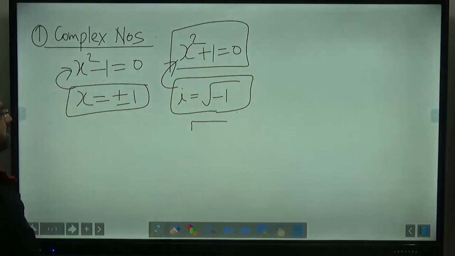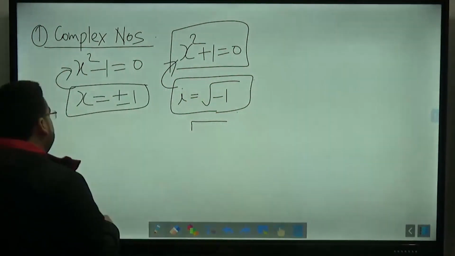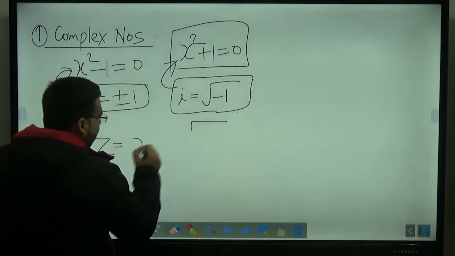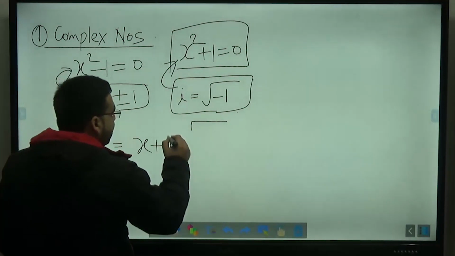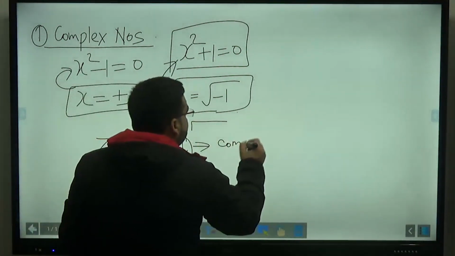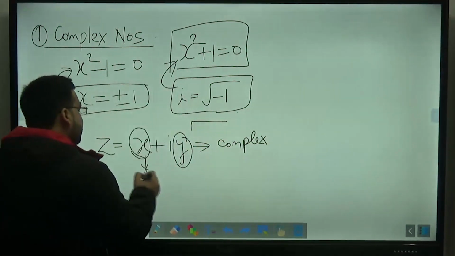And any number which is in the form of iota is said to be a complex number. So any number z has two portions. One is the real portion and one is the complex portion. So this is called the complex part, and this is called the real part.